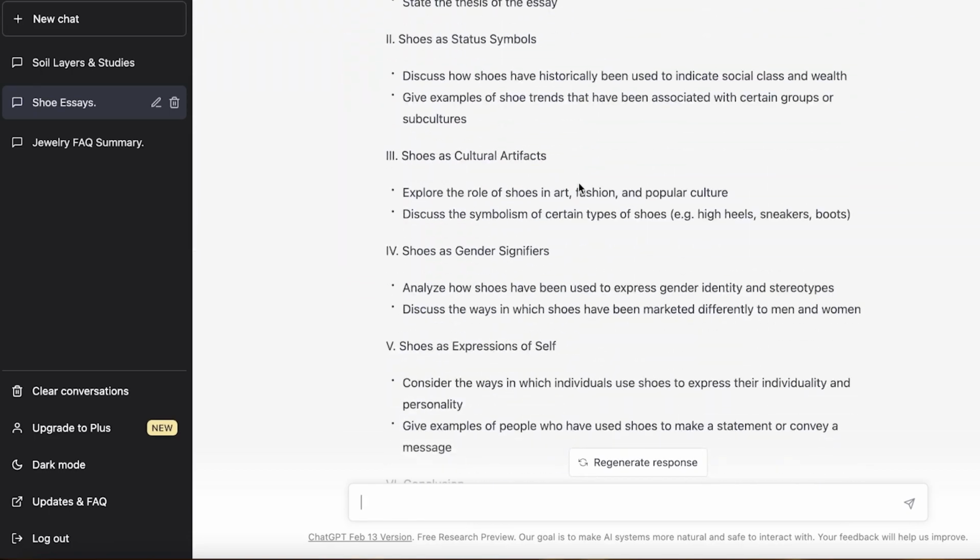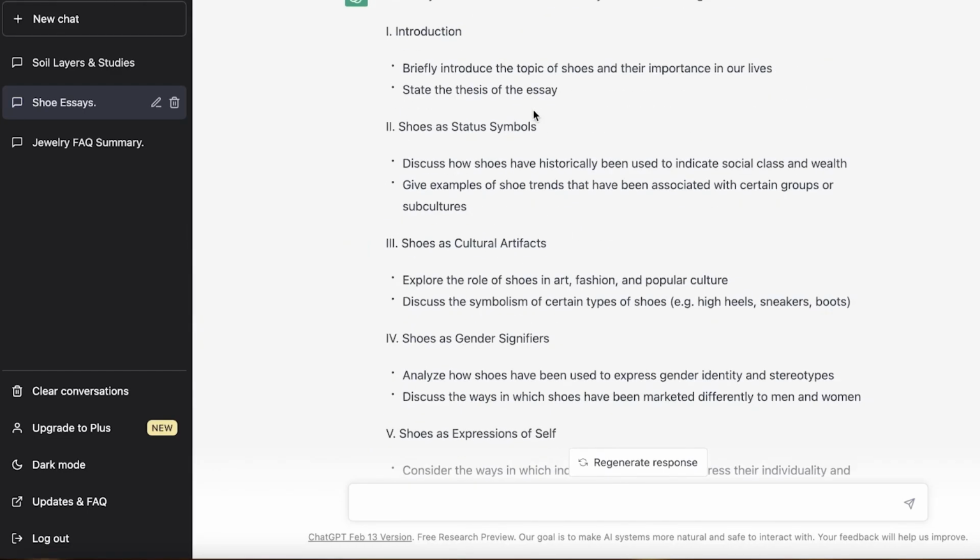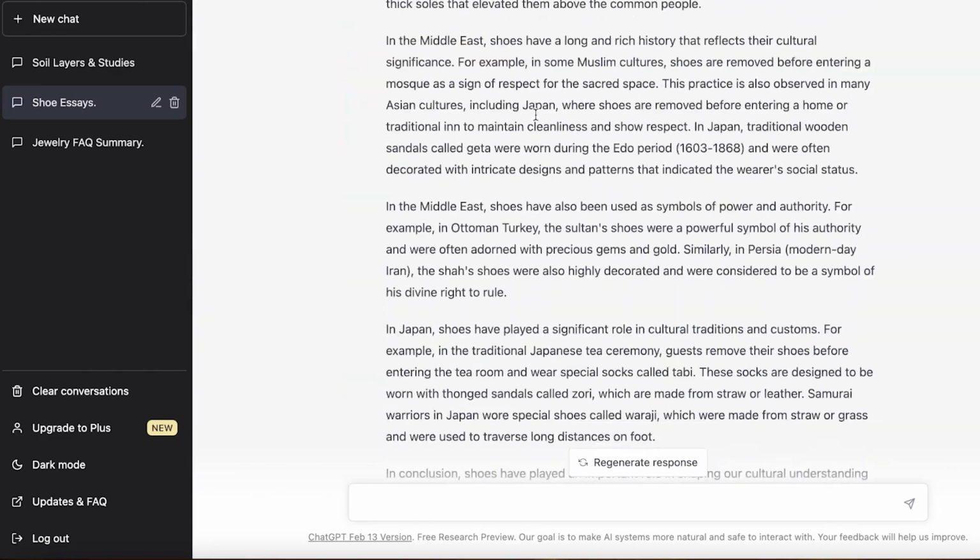So that is just something to be wary of. I see a lot of people using ChatGPT to write their essays in university and college, and they're not realizing that they're supposed to add this as well.